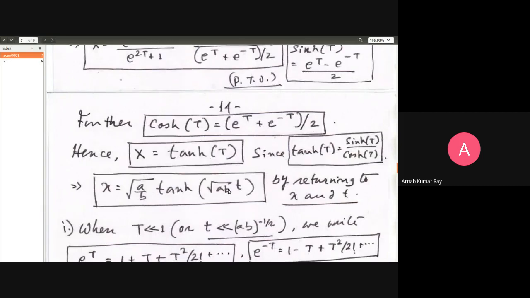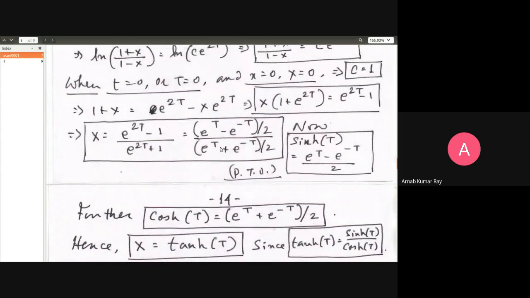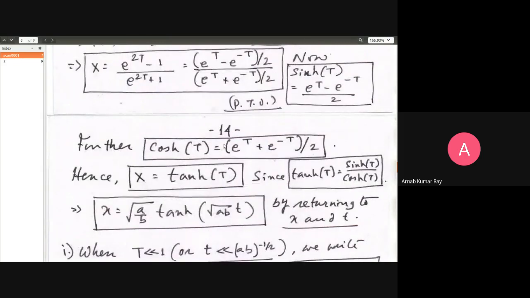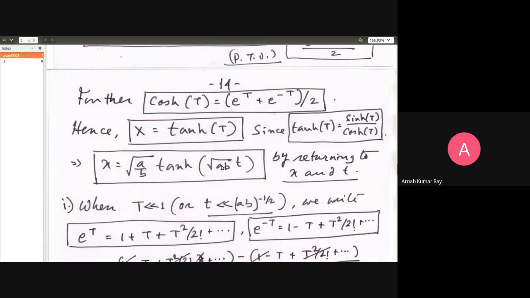You notice once again, I mentioned to you in the last class that if you have an exponential function, its argument must be dimensionless. What is the argument of these exponential functions? All these things that you have, e raised to plus t and e raised to minus t, t is the argument, capital T that is, and it must be dimensionless. But capital T is defined as square root of ab into small t. Therefore, square root of ab into small t must be dimensionless. But t has the dimension of time.